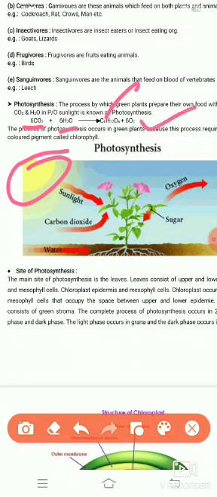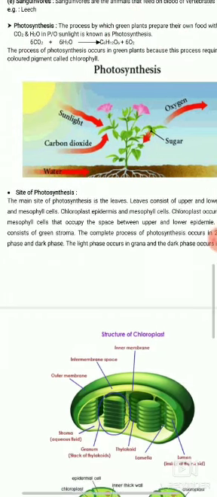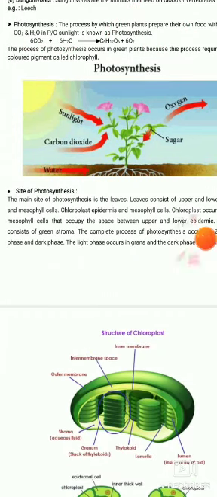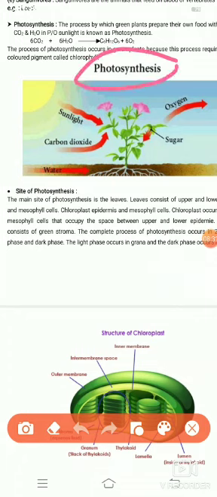Now, students, what is the practical importance of photosynthesis? Photosynthesis is very important. During photosynthesis, CO2 present in the atmosphere is converted into oxygen by green plants.